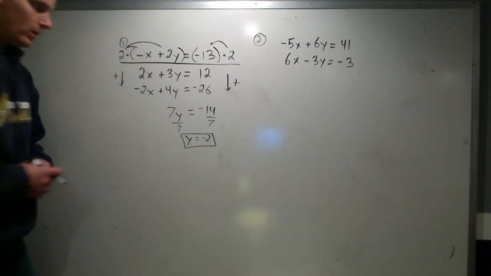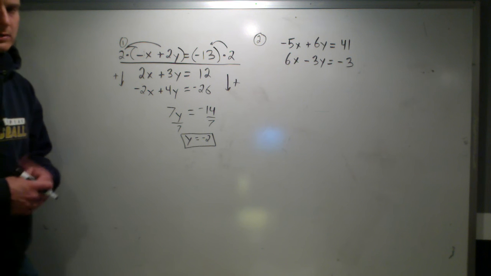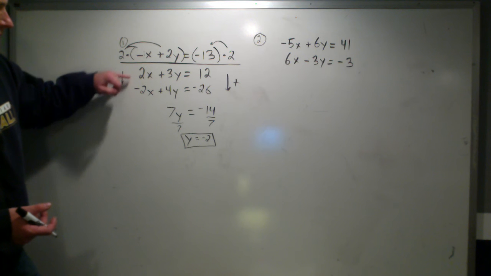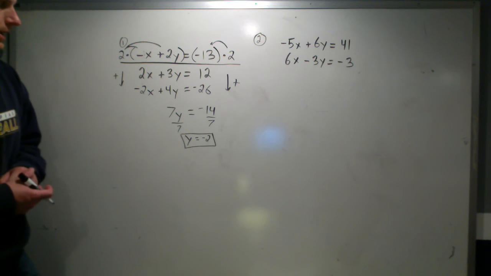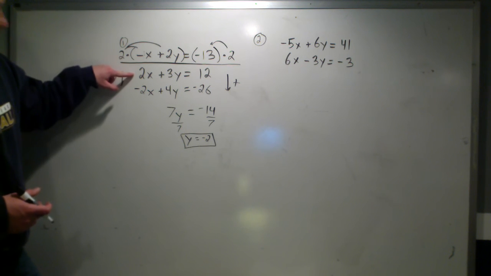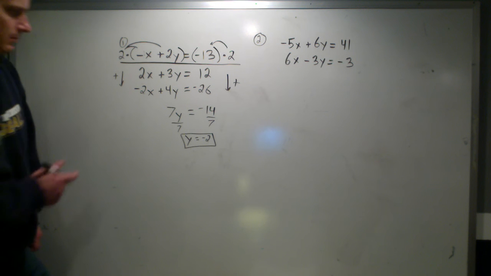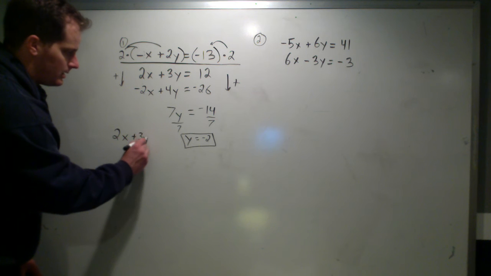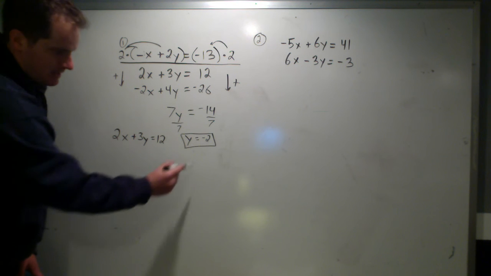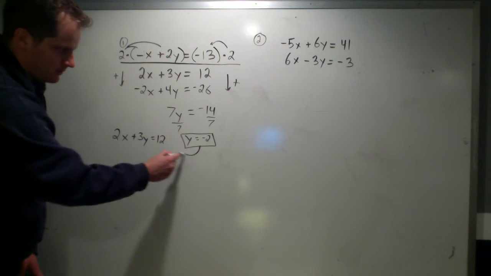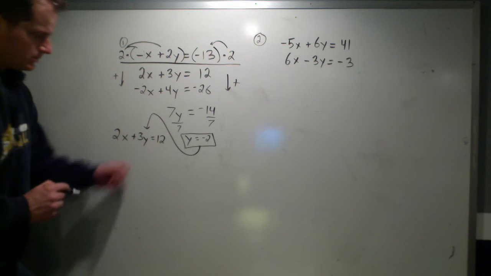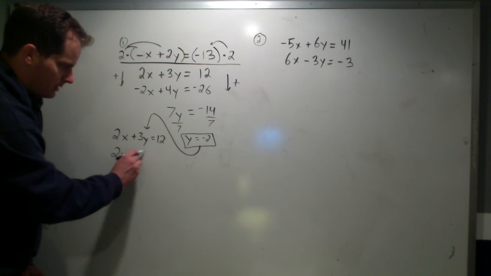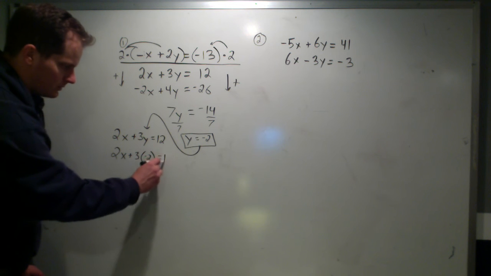Once you solve for one of the variables, you're going to want to solve for the other, and you get to decide which equation you use. You can actually use any of the 3 equations you'd like. For this one, I'm going to use the second one, the one we didn't manipulate. So I'm going to rewrite that equation, 2x plus 3y equals 12. Take that y answer I got, which is negative 2, and plug it into the equation. You get 2x plus 3 times negative 2 equals 12.